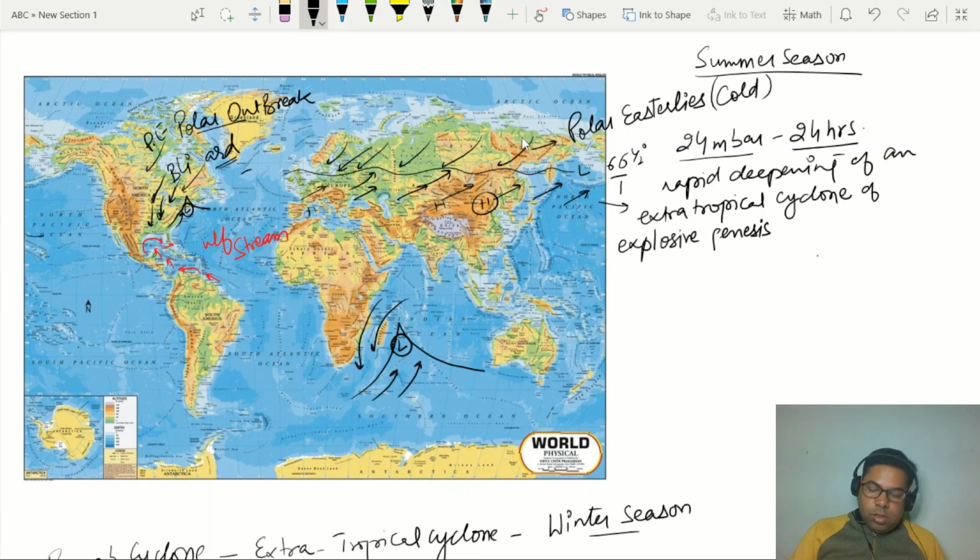Explosive genesis is not rare. Mind the word rare: it means this is a usual phenomenon which happens in this zone. But the change here is that it is more in the news, because this time the low pressure has suddenly intensified in a short duration. So within 24 hours the people could not get time to prepare themselves for the arriving snowstorm.